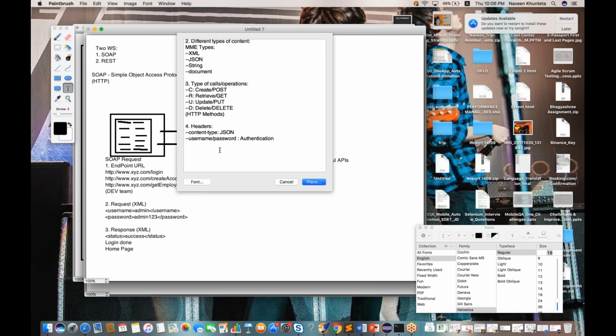Now what kind of response are we getting in a REST call? So guys, the response can also be anything. You can configure what kind of response. It can be JSON, it can be XML, or some simple string message also. Some string message may come, like yes, the account was created successfully, or some simple message like success or failure. Apart from that, we also get in the response something called the response code. Have you heard about that?